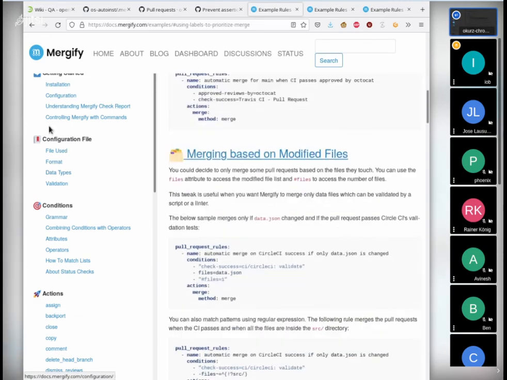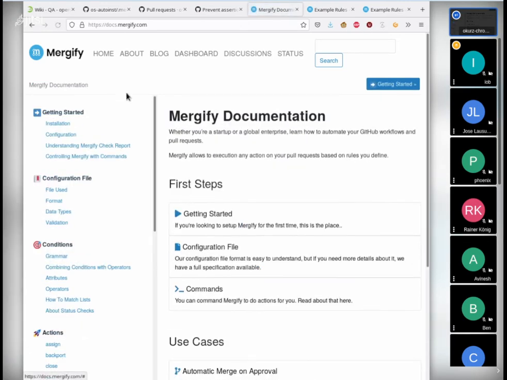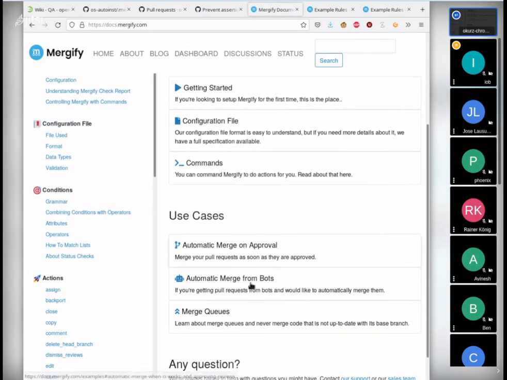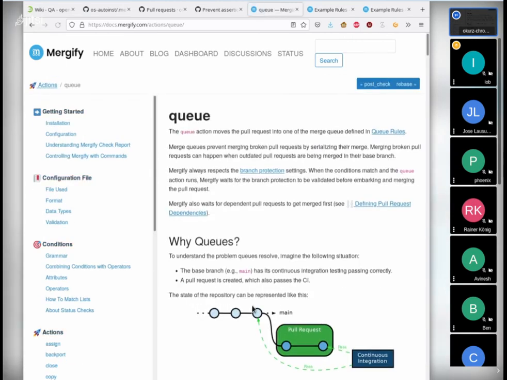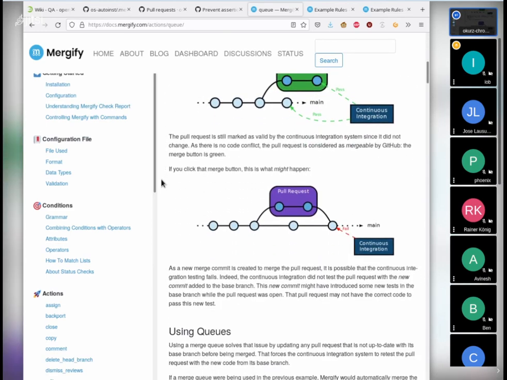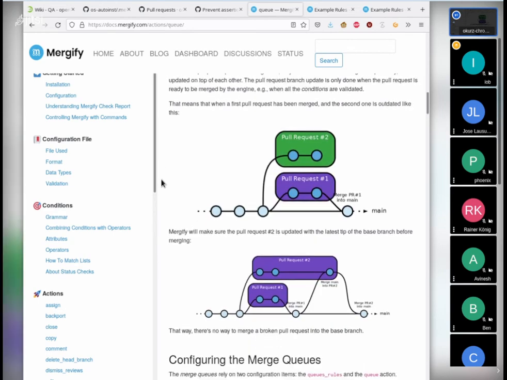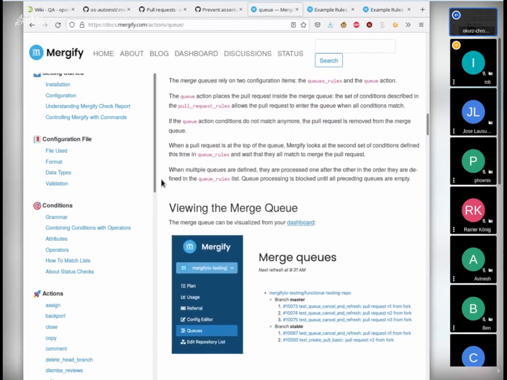But this concept of merge queues is, well, what's that? Yeah, it has pictures. Yeah, I haven't used that myself, so it could be something to take a look into.